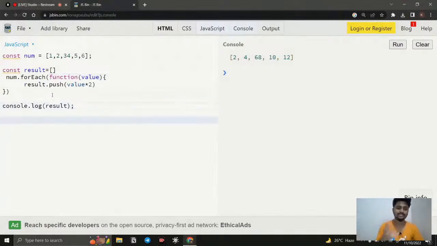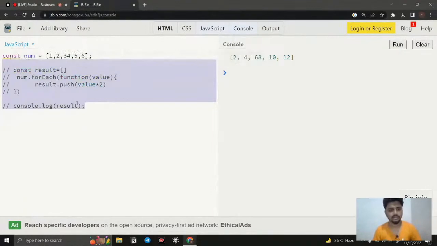And a more advanced thing compared to forEach is map. Compared to a for loop, forEach is well and good, because we don't need to tell where to start, where to end, or the condition. It automatically iterates, and we just give the function. Compared to forEach, the map method, one of the ES6 concepts, is better. The forEach method does not return anything, so we need to tell where to store the results and how. But the map method itself creates an array of results. Let's see how it works.